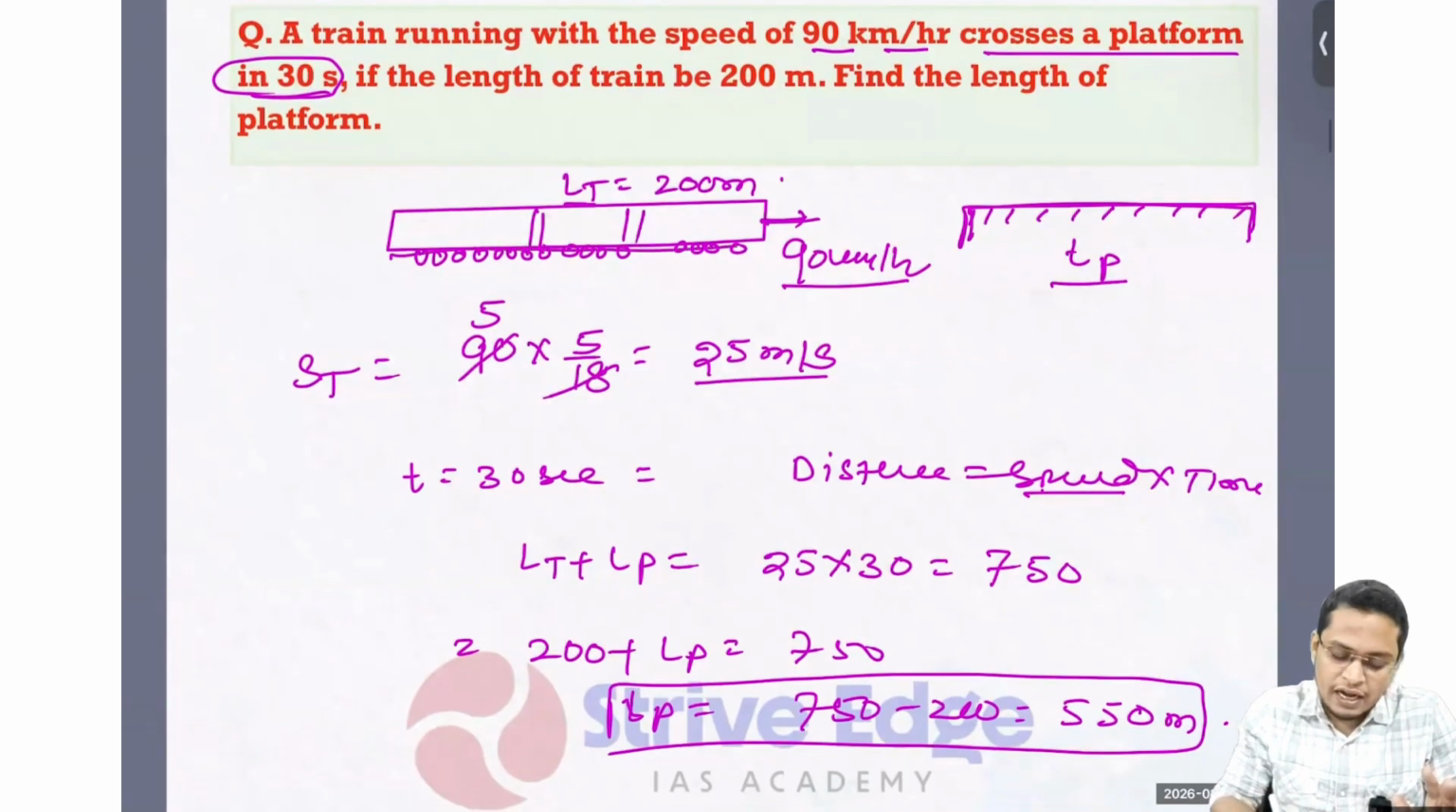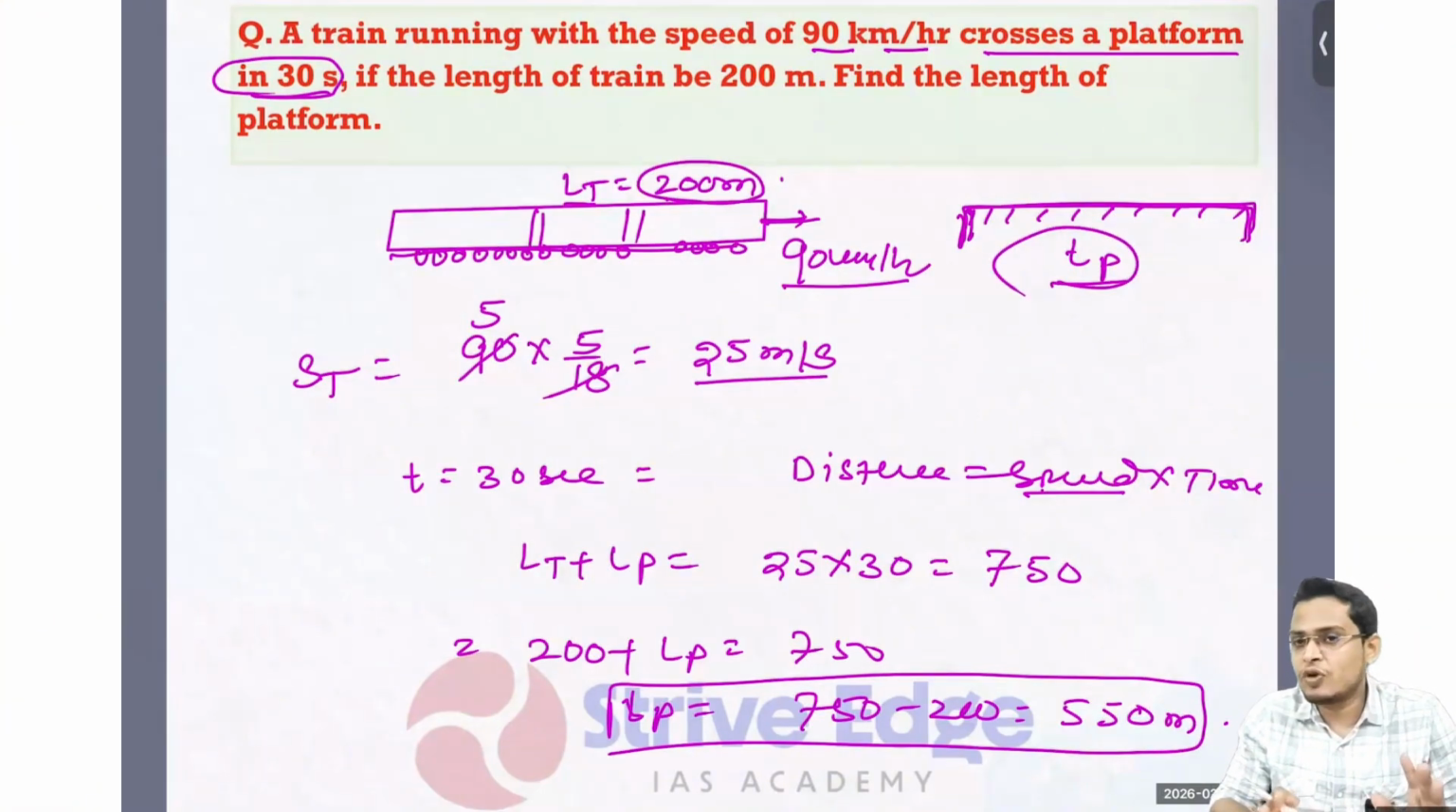Here, the train is crossing a platform. So the train has to cross its own length plus the platform length. So the total distance it has to cross is both the length of the train and the length of the platform. And this crossing time is given, and speed is given. So we can find the distance, and distance is nothing but the sum of the train length and platform length. And the train length is given, so you can easily find the length of the platform.